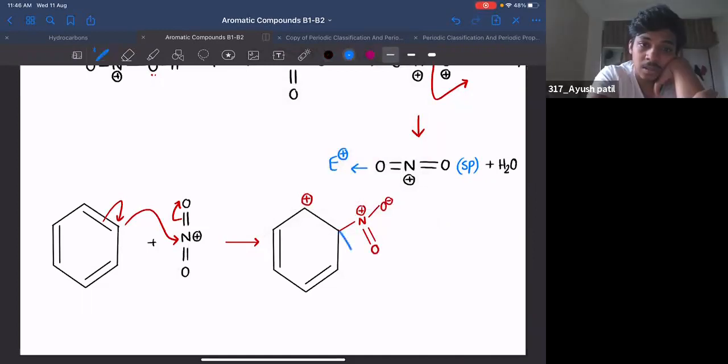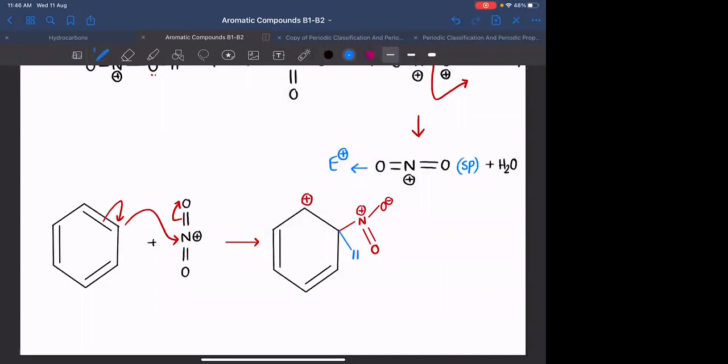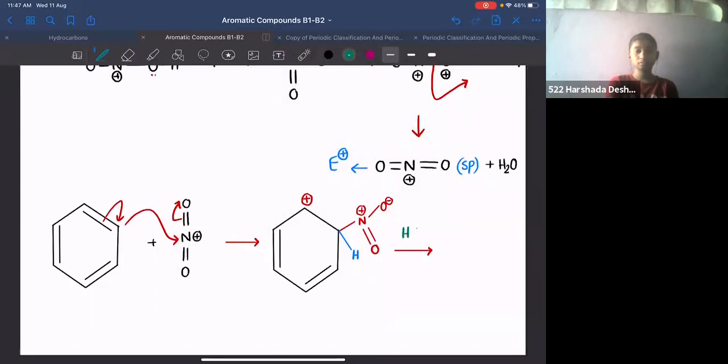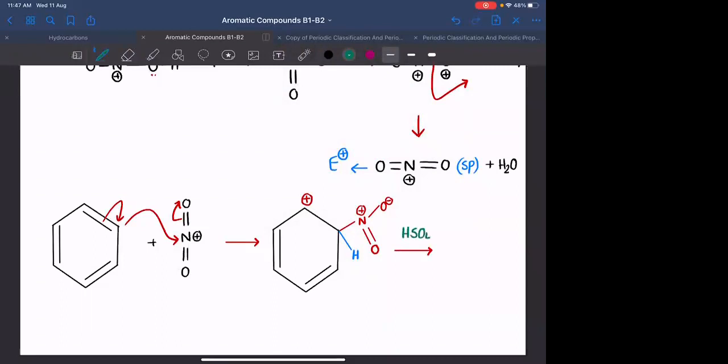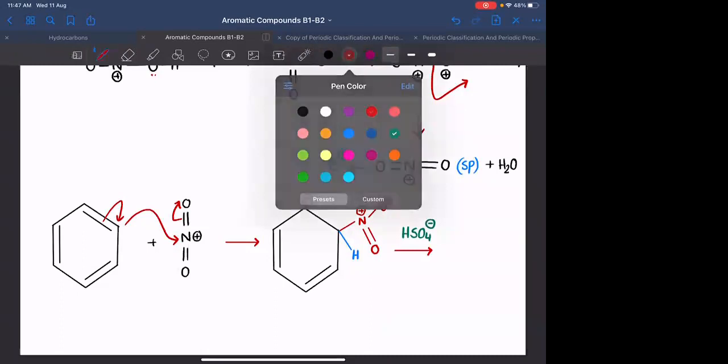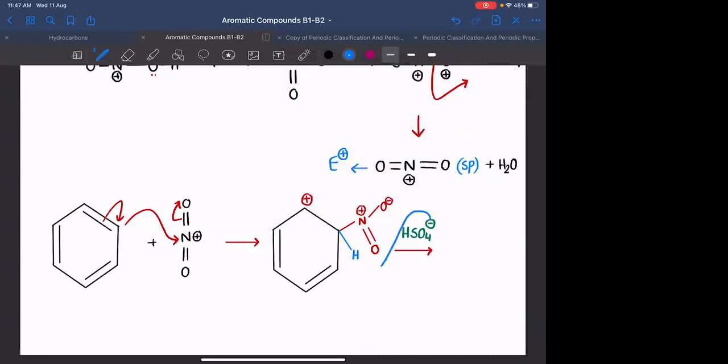H positive निकालेंगे. You will be removing hydrogen with the help of a base. Do you have any base inside the system now? HSO4 minus. Exactly. वो जो HSO4 minus है, as it is negatively charged, it acts as base. H2SO4 acid है तो HSO4 minus will be conjugate base. Okay. So this base will be attacking on the hydrogen, and it will be removing that hydrogen,